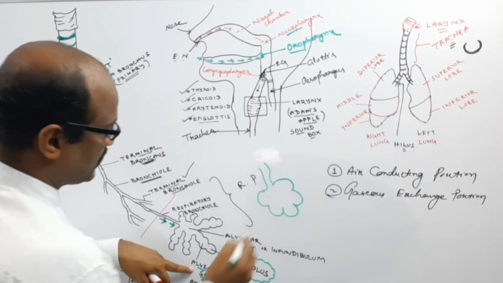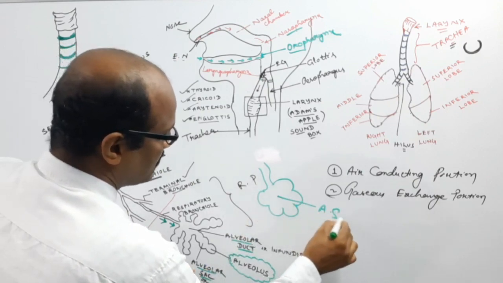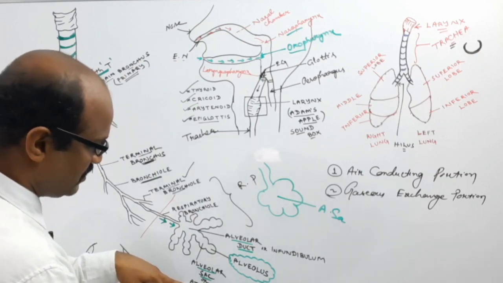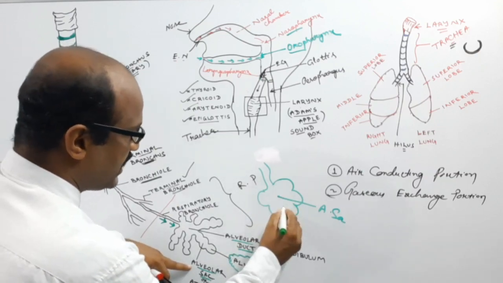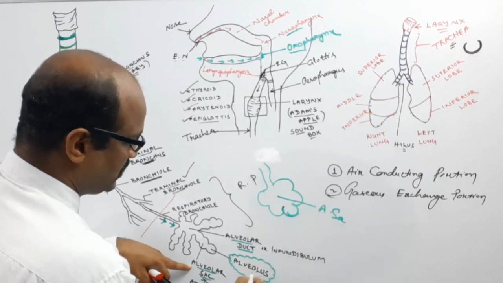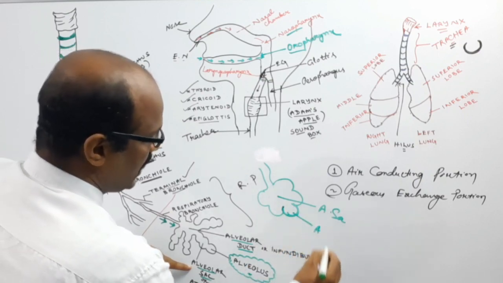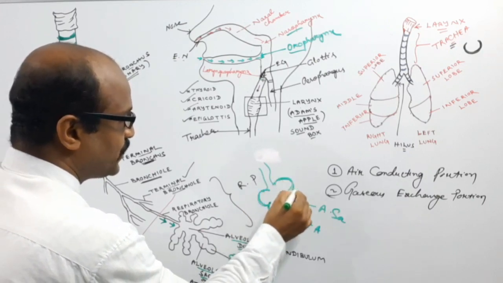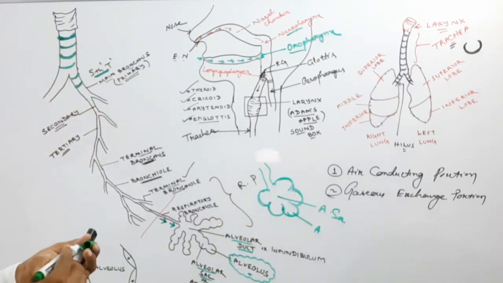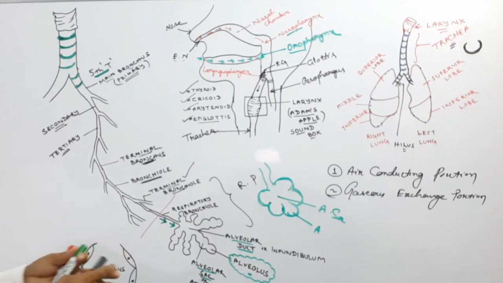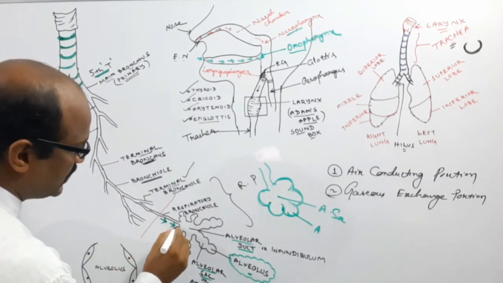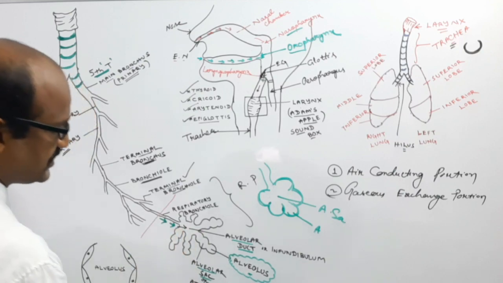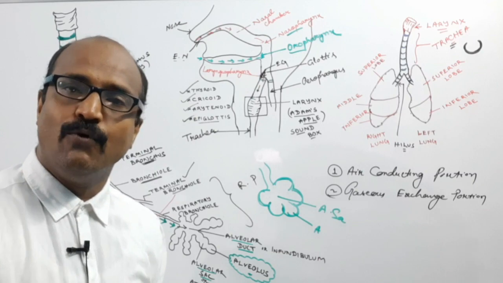This is known as the alveolar sac or atrium, plural atria, and each single individual portion is known as the alveolus, plural alveoli. Now the air is pushed into the alveolar duct, then to the alveolar sac, and finally the alveolus.